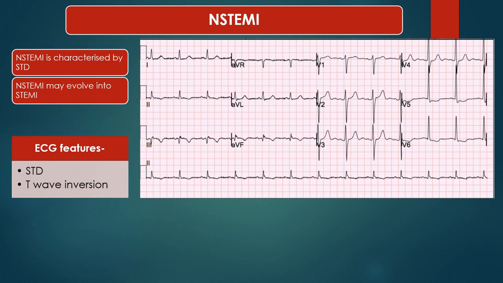Now there is ST depression in lead V5 and V6 along with T wave inversion, and the similar finding of T wave inversion is seen in lead 2, 3 and AVF also. So this is a non-ST elevation MI of inferior wall as well as lateral wall. So this is inferolateral non-ST elevation MI.